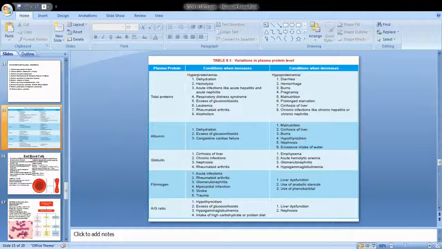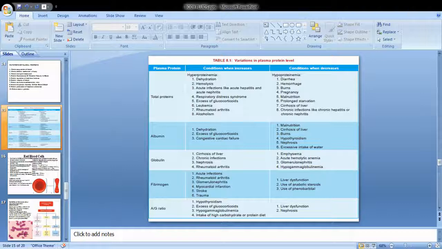Hemorrhage. Hemorrhage means a loss of blood during injury, whether external injury or internal injury. Then the person can suffer from loss of protein, and it will lead to hypoproteinemia. Burns, in the same way, in the particular area where it burns, the protein gets affected.